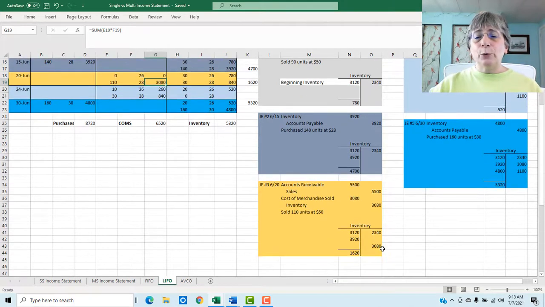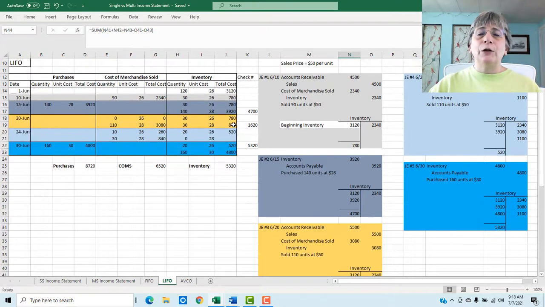When we pop that into our T account, here's our reduction. And we now have a balance in our inventory of $1,620. If we jump back over here to our funky spreadsheet, that $1,620 is made up of 30 at 26 and 30 at 28. And here's our check figure to help us know we are on the right track.